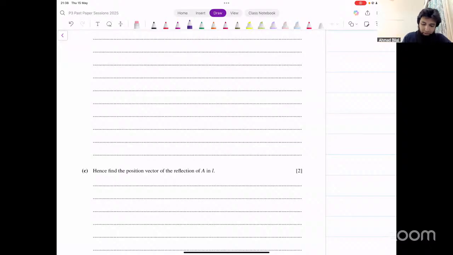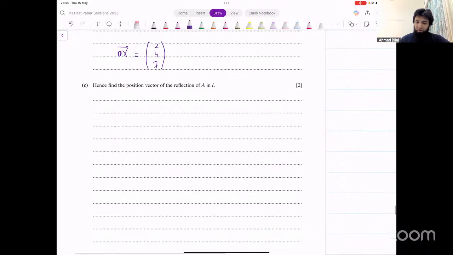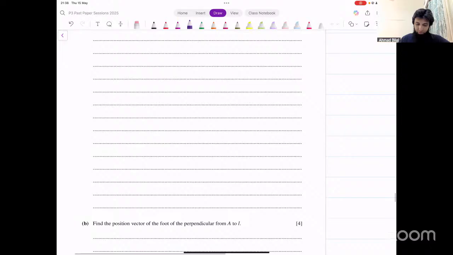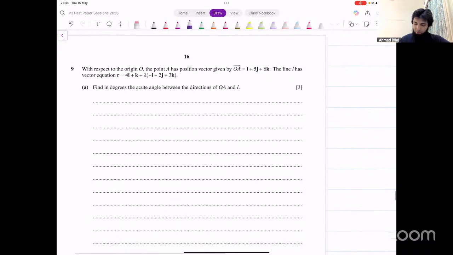Let's call that point X, foot of the perpendicular. 2, 4, 7, thank you. 2, 4, and 7. So let's say that's the answer from the previous part. And now this is the line L, the point A that they gave. The point A was 1, 5, and 6.